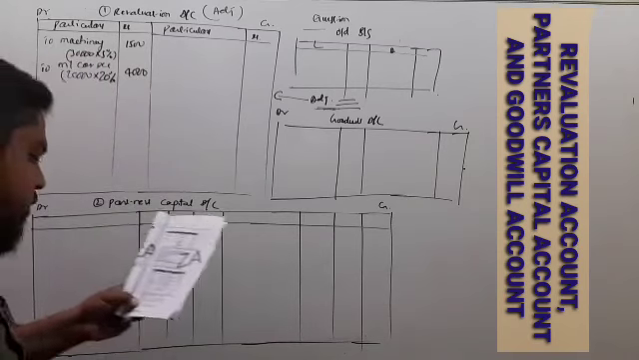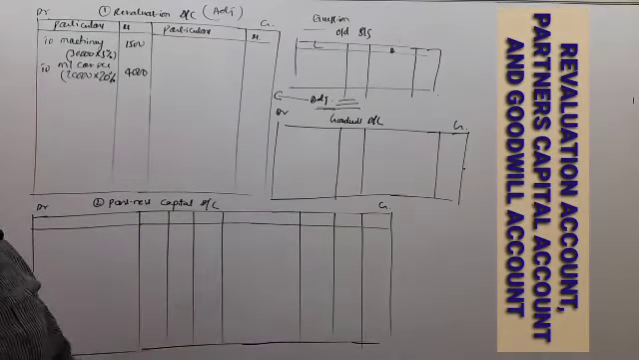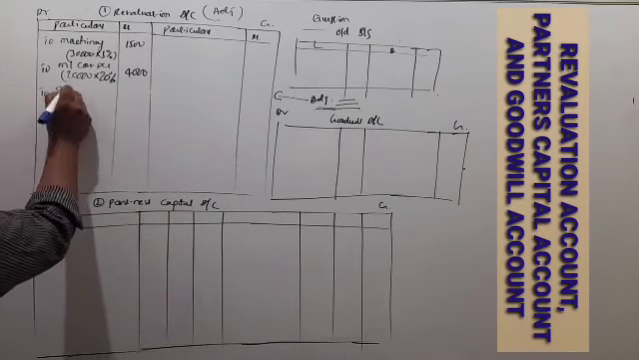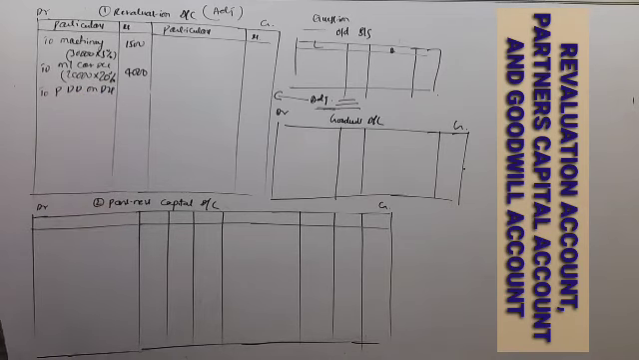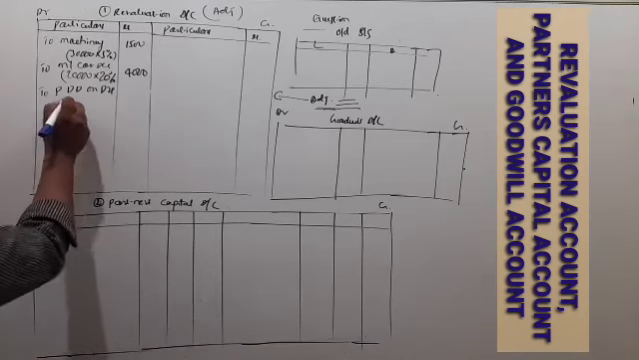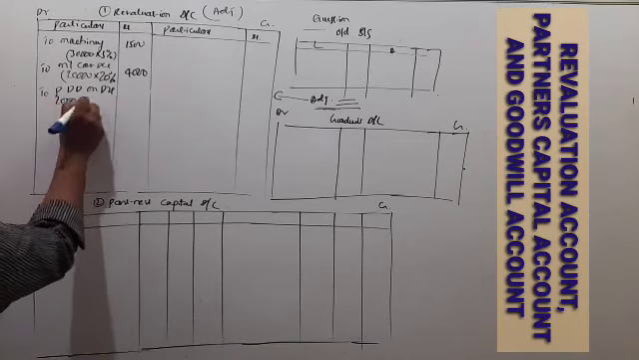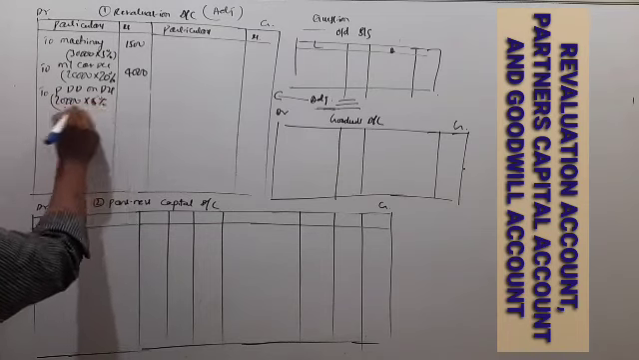4,000. Next, provision for doubtful debts is to be maintained at 5% on debtors. So provision for doubtful debts, debit side. You know, for provision for doubtful debts or bad debts, you have to calculate on the debtors amount, that is book debts. So book debts 20,000, 20,000 into 5%, 1,000.